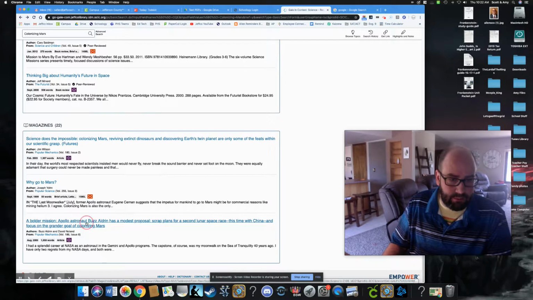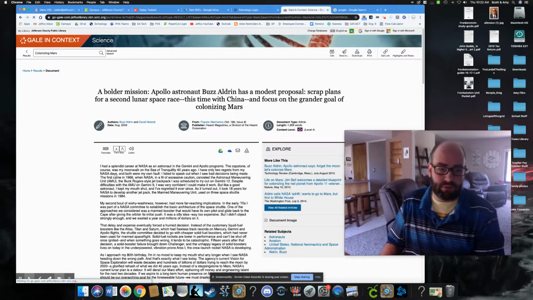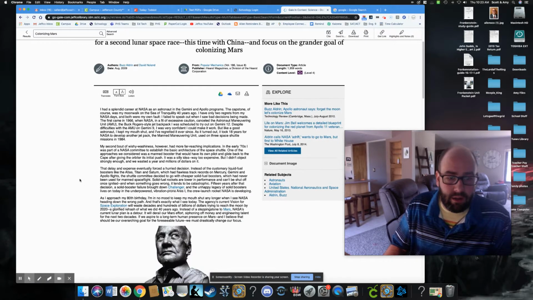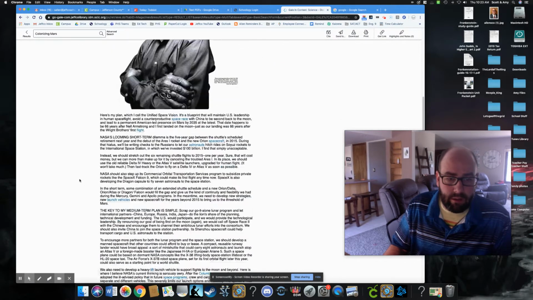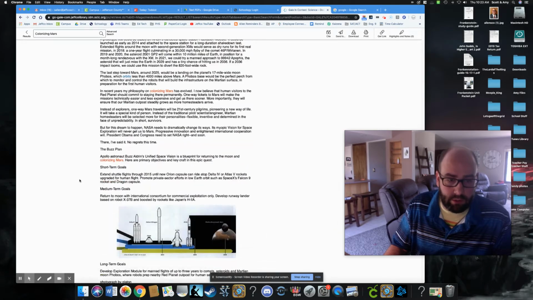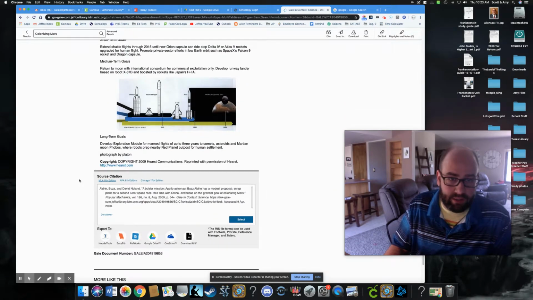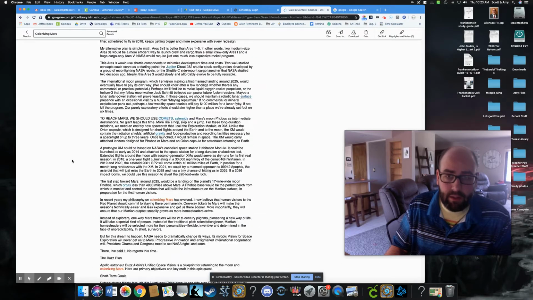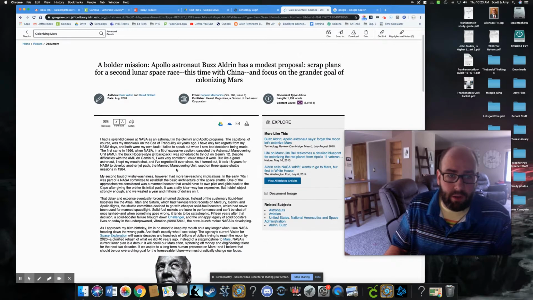Buzz Aldrin has a modest proposal, scrap plans for the second lunar space race and go to Mars. So he wants us to go to Mars. That looks pretty good. Looks like an awesome article. It has a diagram and everything. So this one came from Popular Mechanics, and it's by Buzz Aldrin and David Nolan.